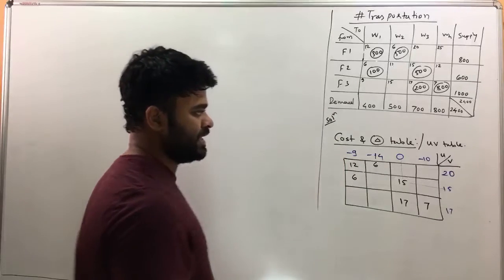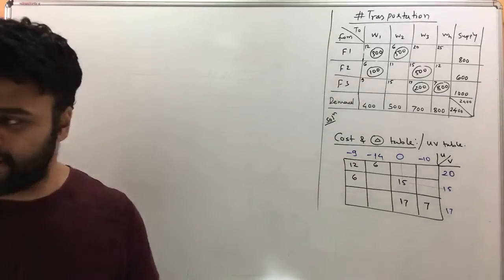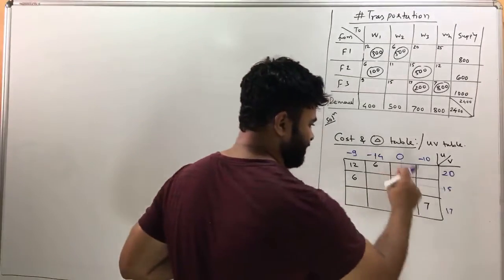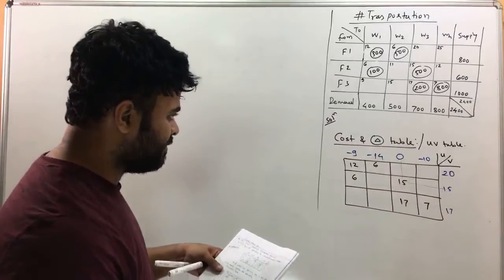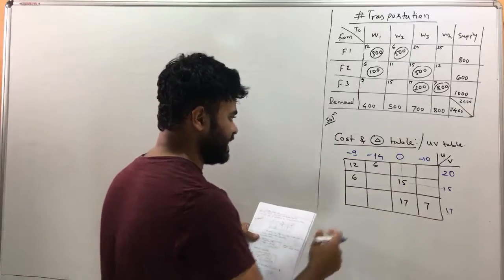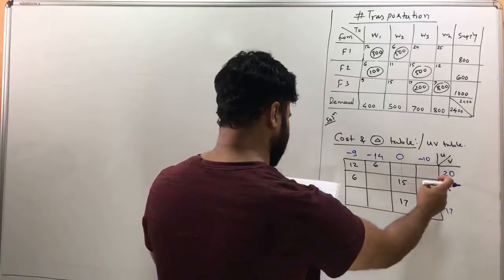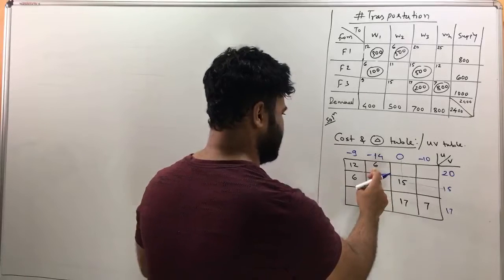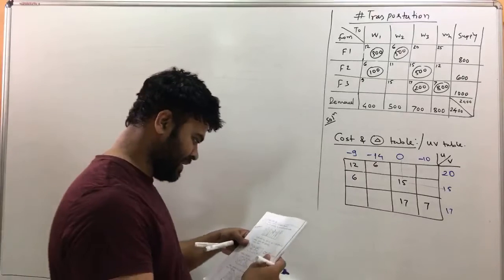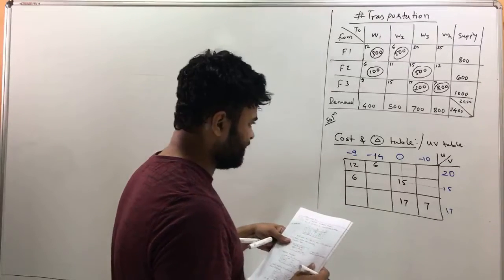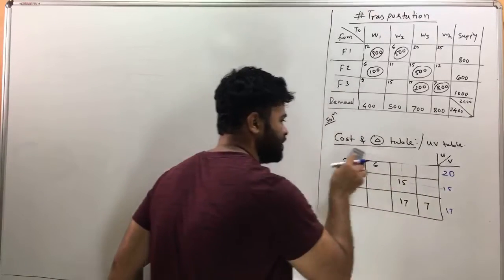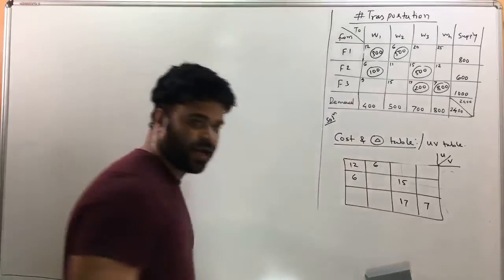No, there's a mistake here. Okay, let me get the calculations right. So once we have 0 here, 0, 15, 0, 17, and minus 10. If it is 17, this is minus 10. Okay, and that's correct. And if this is 20, then this is 6, that's correct. 20 minus 9, there is a mistake here. So 15, 17. Okay, so when you make a mistake like that, you do the calculations again.